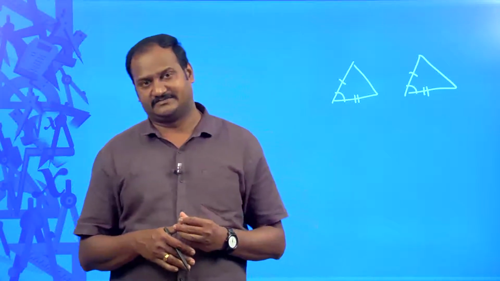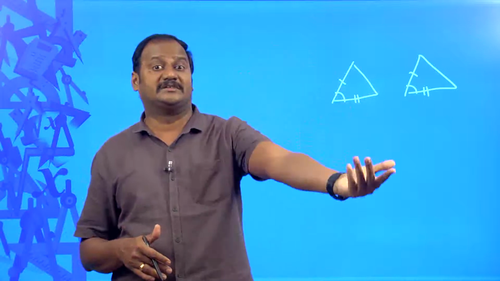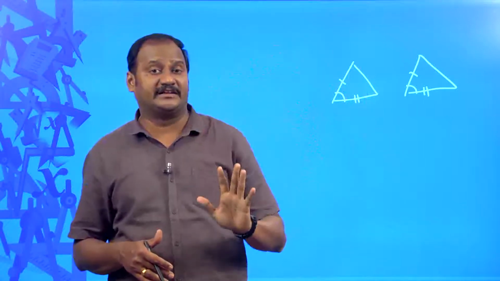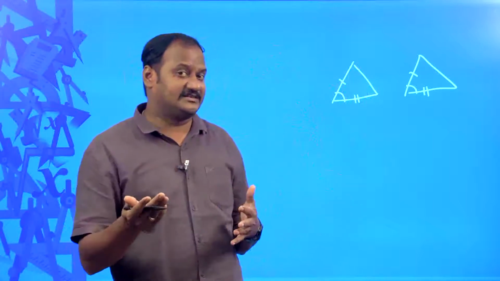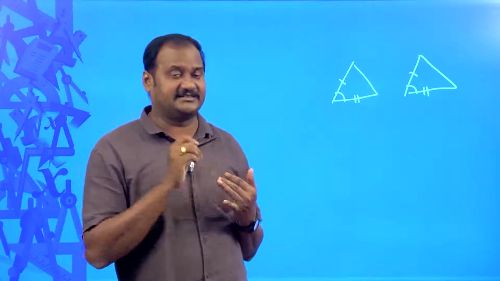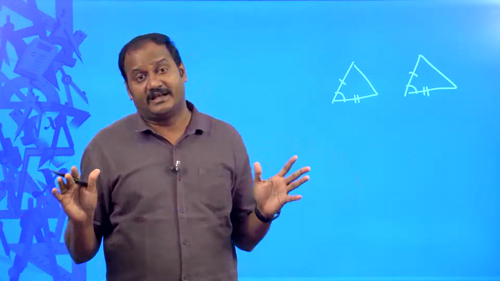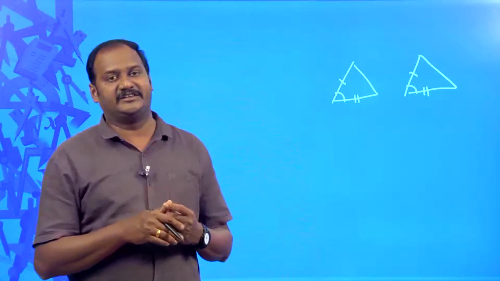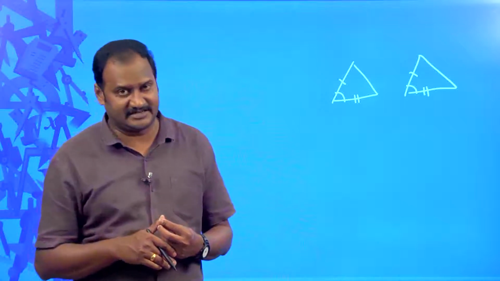So, in which conditions can we say that two triangles are similar? And after discussing similarity of triangles, when can we say that two polygons are similar? We will anyway discuss similarity of triangles first. After triangles, quadrilaterals, pentagons, hexagon, septagon, octagon, nonagon, decagon, whatever polygon you consider, when and how can we say that they are similar? For that, the very basic thing that we need to discuss here is similarity of triangles. Did you understand my point?